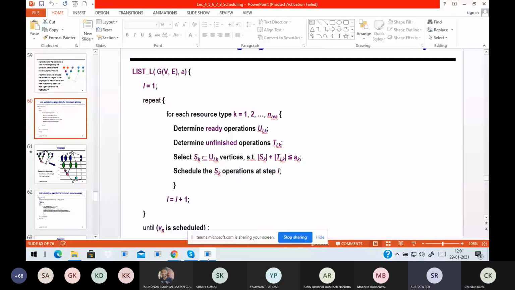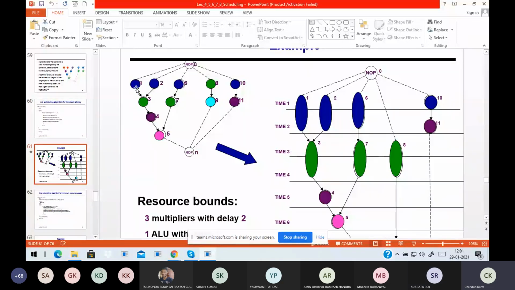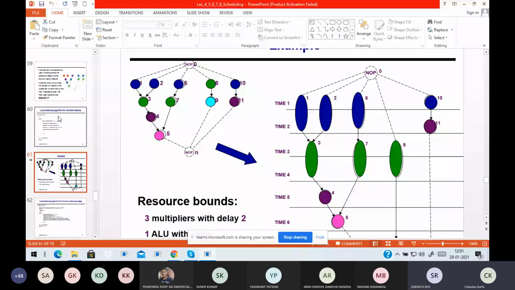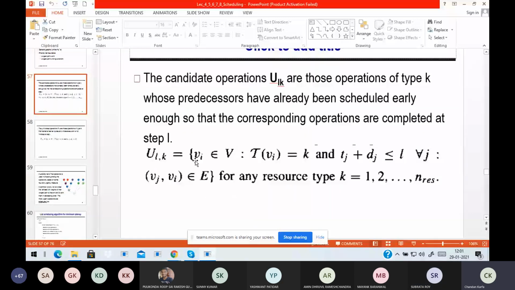Sir, even if we try to go for some other order, in that case we have to consider the data dependency also. Yeah, that obviously will come, but the order should not violate it. It's a good point actually. The order should not violate the precedence data dependency constraint, right? You should not have any order where you try to schedule 5 before 1. But if you see here the definition of U K, even if 5 is the highest priority, it won't come to the ready list, right?